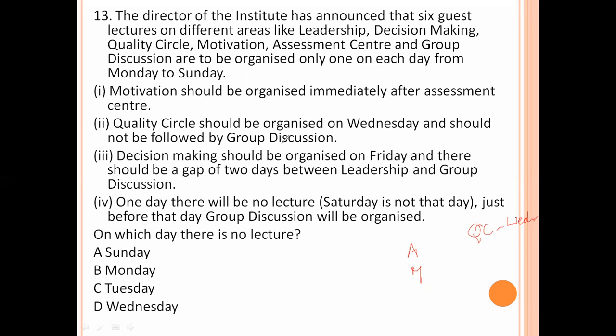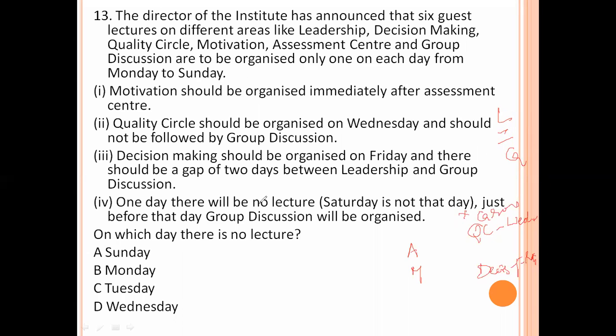And it should not be followed by group discussion. So not followed by group discussion. Decision making should be organized on Friday. And there should be a gap of 2 days between leadership and group discussion.